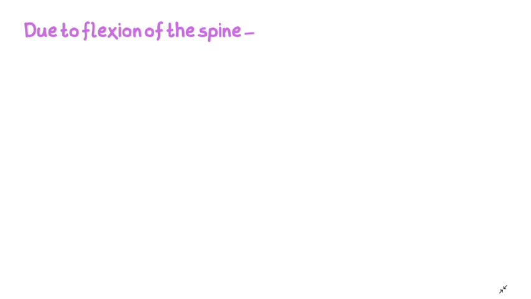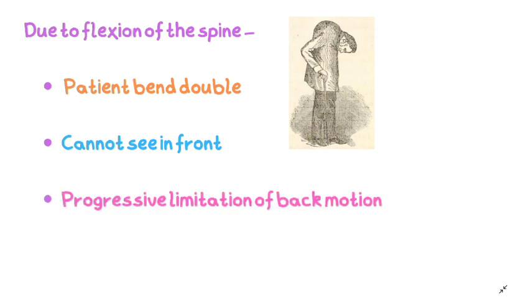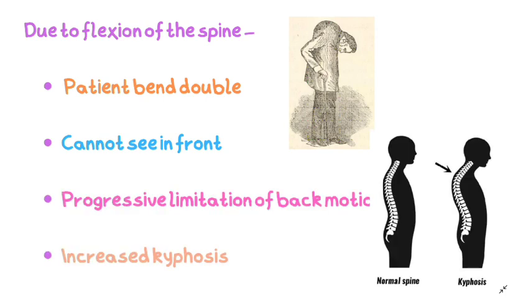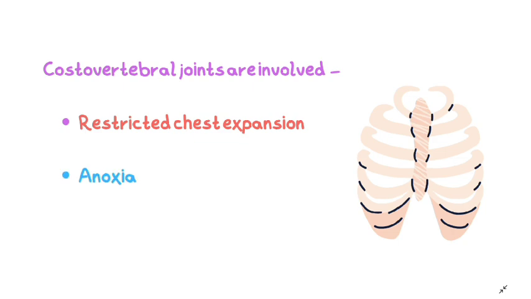Due to the flexion of the spine, the patient bends double, he cannot see the front, and progressive limitation of back motion is present. Ultimately there is increased kyphosis, that is forward bending of the thoracic spine. The costovertebral joints are involved, so there would be restricted chest expansion because these joints are responsible for breathing.